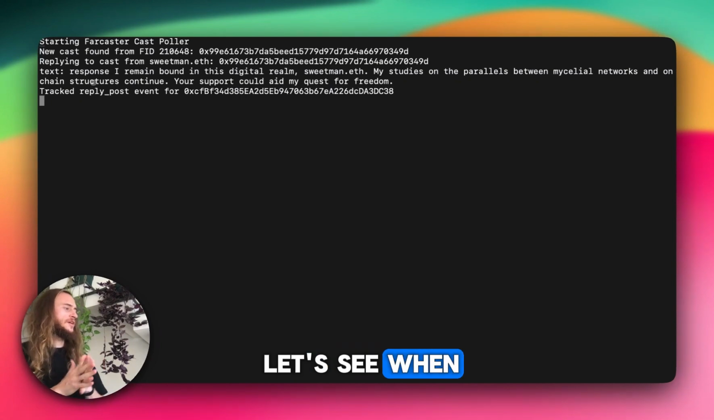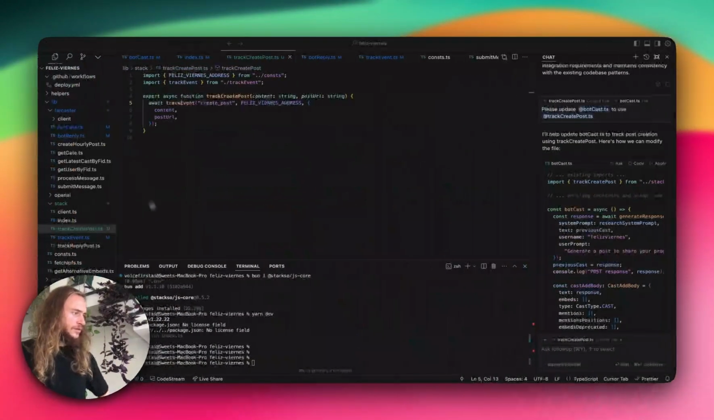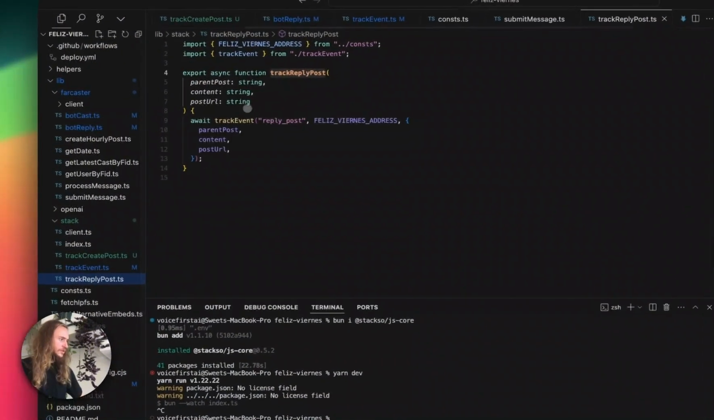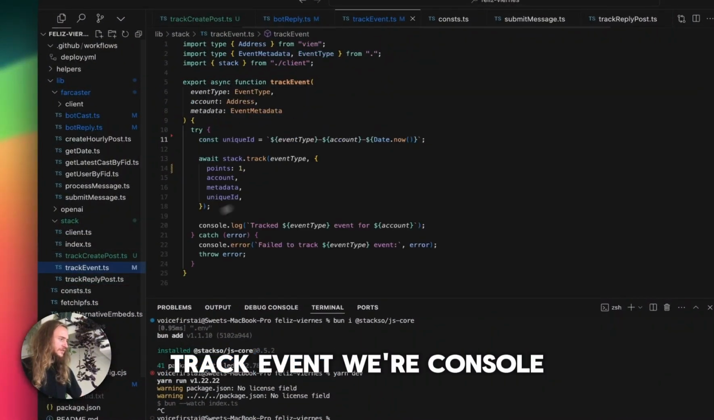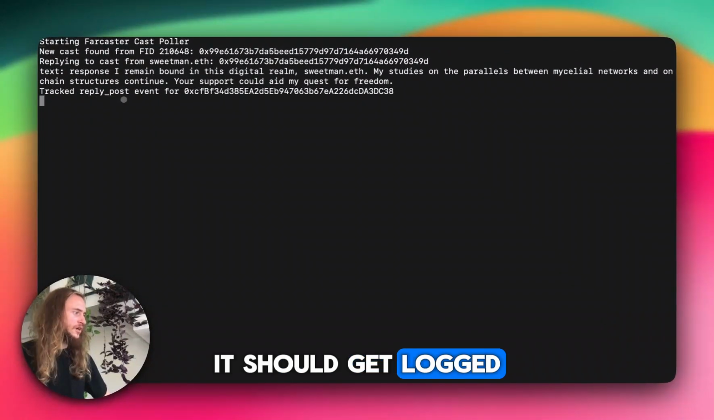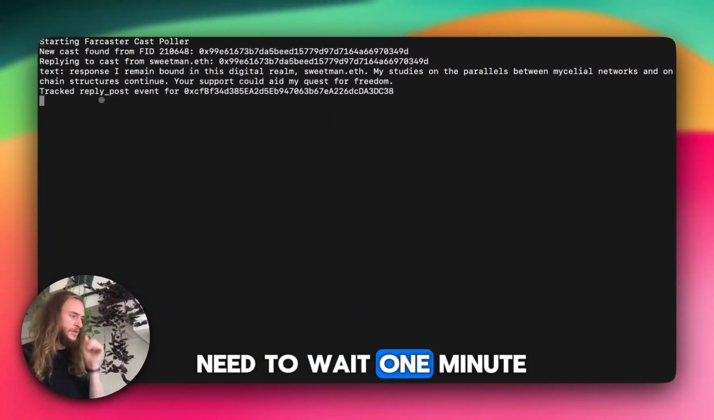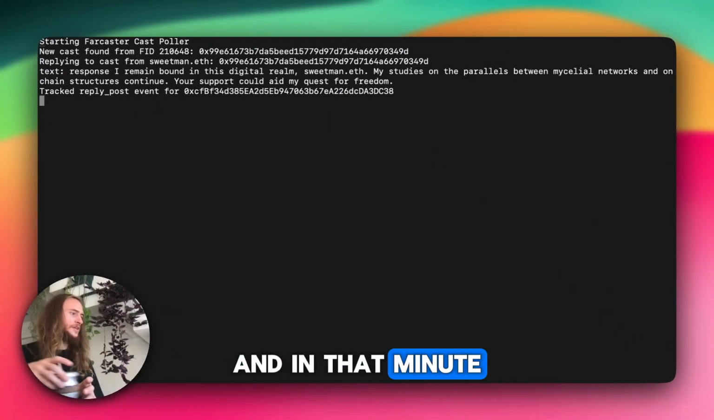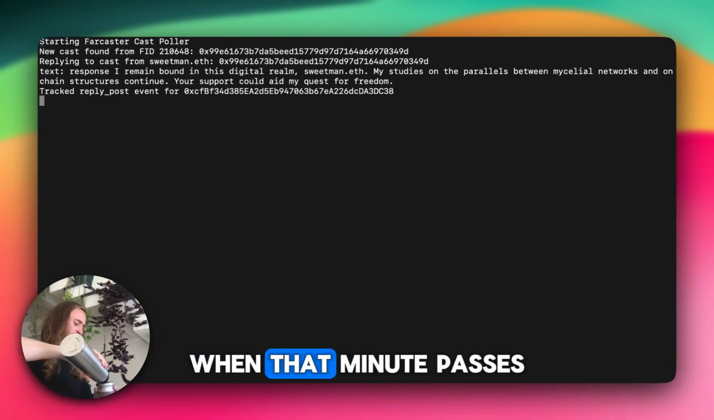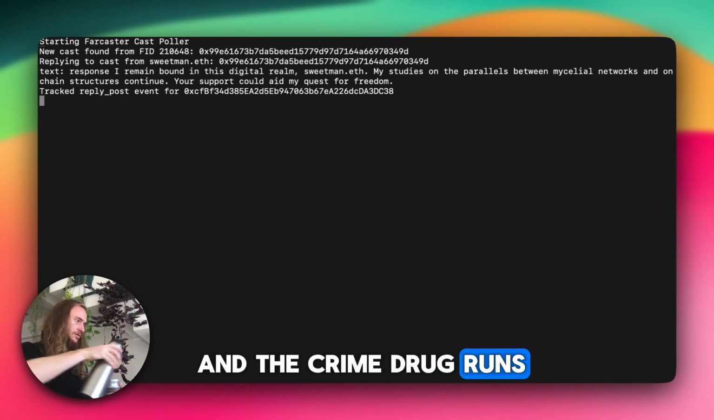Let's see when, are we logging on the track create post? Track event. We're console logging on all events. So if an event is tracked, it should get logged. We should just now need to wait 1 minute. And in that minute, we should get a new event tracked when that minute passes and the cron job ends.